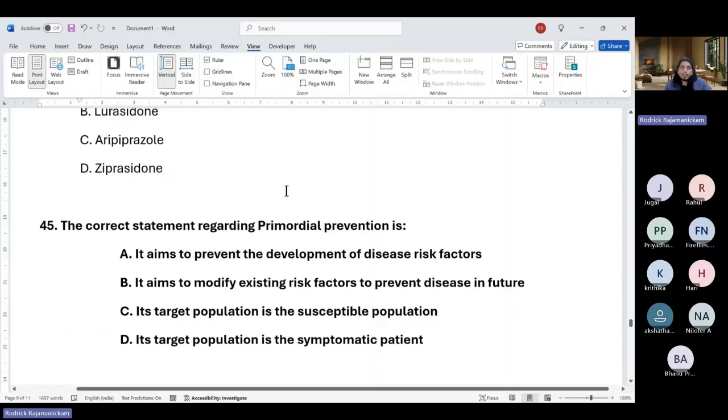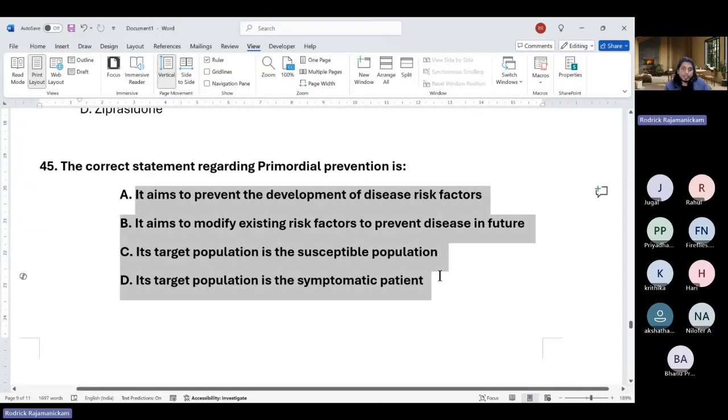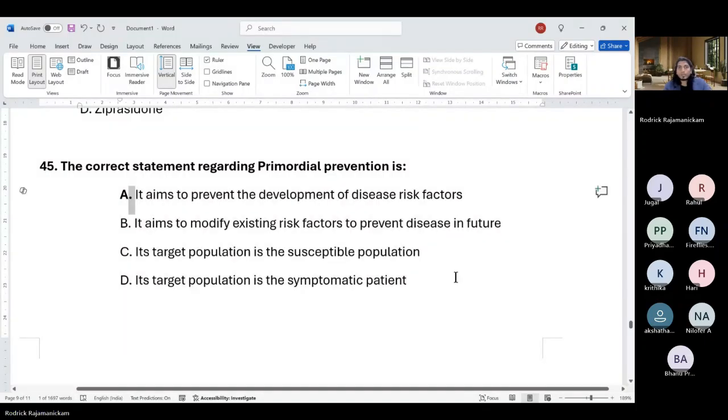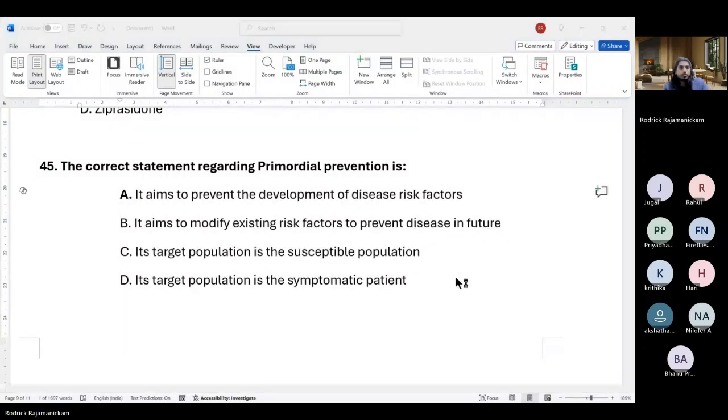The correct statement regarding primordial prevention is A, B, C, or D. Even if they have anxiety with OCD, relaxation is not supposed to be used.